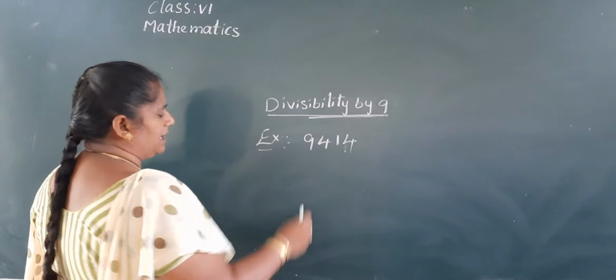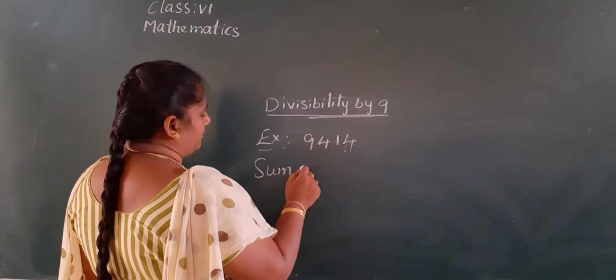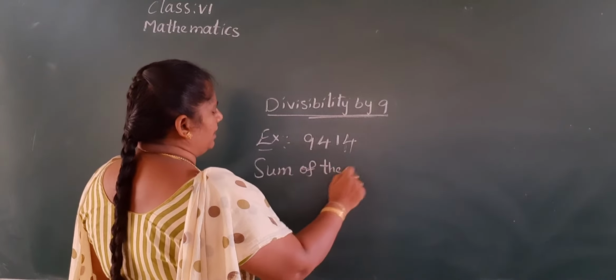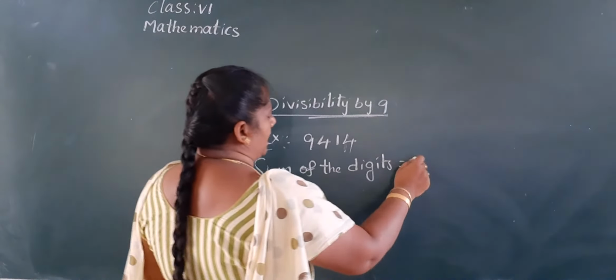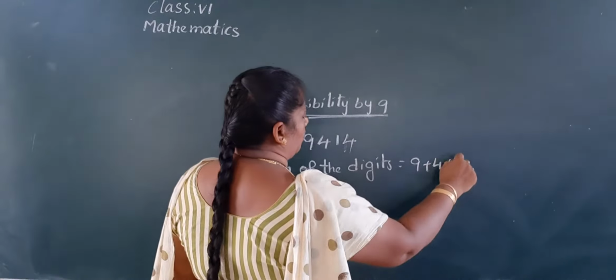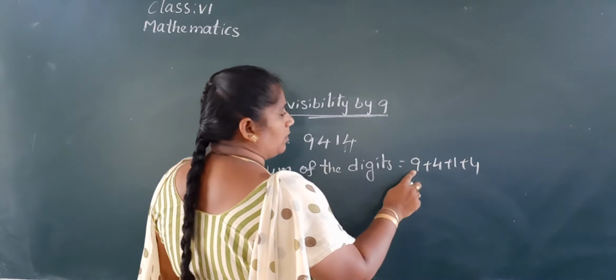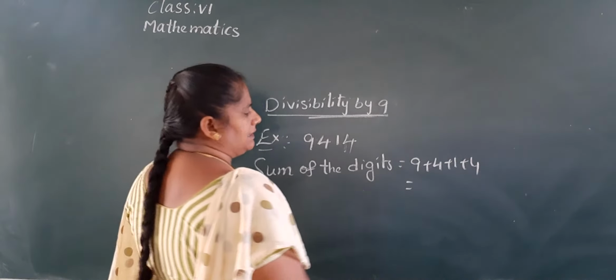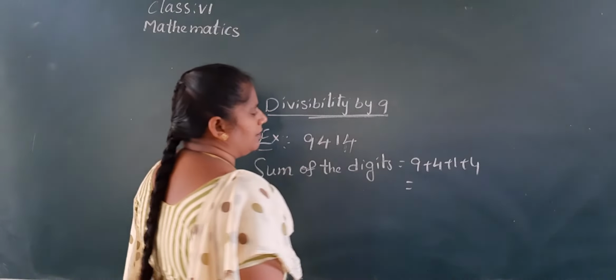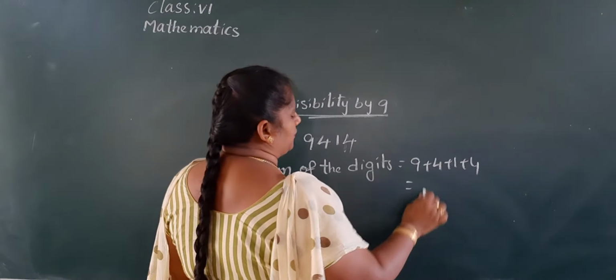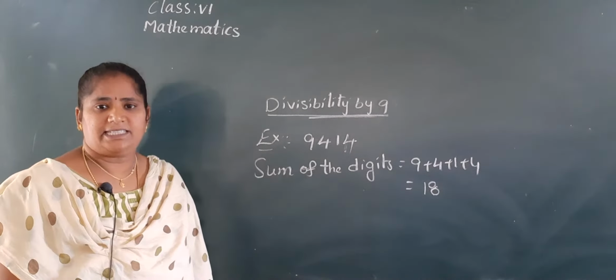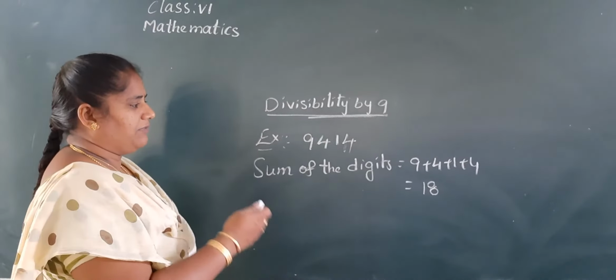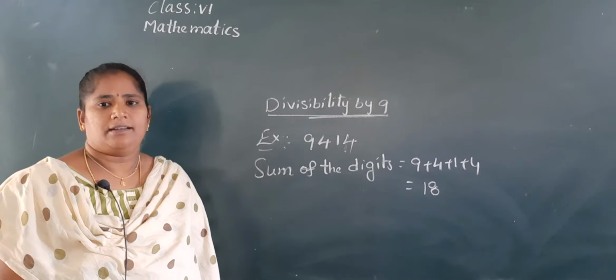Okay, check it, Nana, sum of the digits. Sum of the digits equal to 9 plus 4 plus 1 plus 4. That is equal to 9 plus 4, 13. 13 plus 1, 14. 14 plus 4, 18. Okay? Yes, 18 is divisible by 9. So, the given number is divisible by 9.